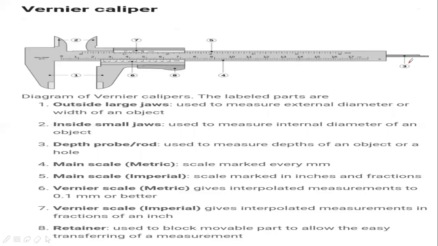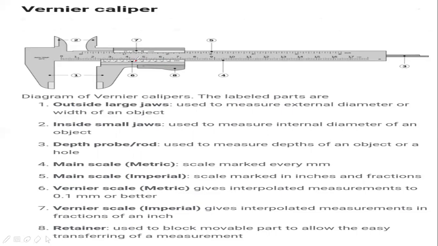Number 4 is main scale, and it is in millimeter. Number 5 is main scale, and it is in inches. This scale is in millimeter, and this scale is in inches. It is up to you which unit of measurement you want to use, inches or millimeter. You can take reading from that scale.